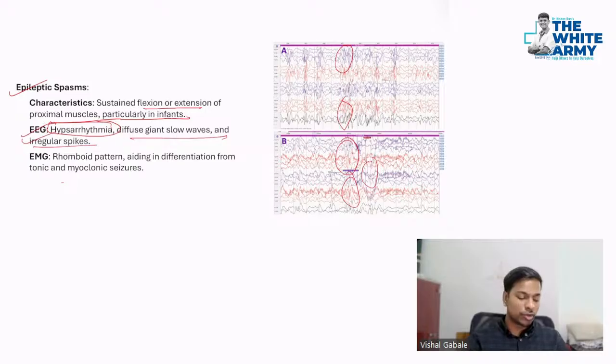epileptic spasm. And if you do electromyography, because of myoclonic epilepsy or myoclonic jerks, you will have a rhomboid pattern in the EMG, and you can make the diagnosis of myoclonic seizures with the help of it.